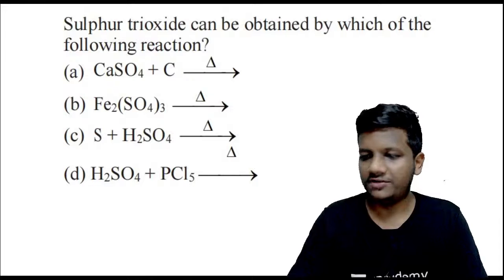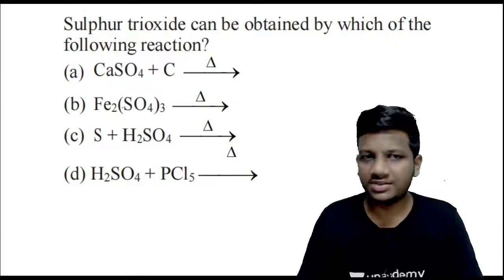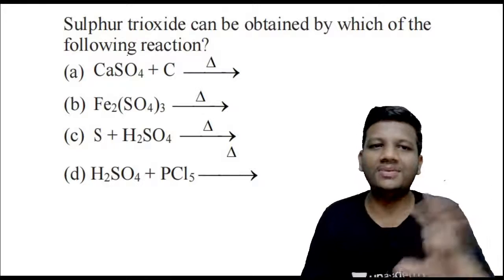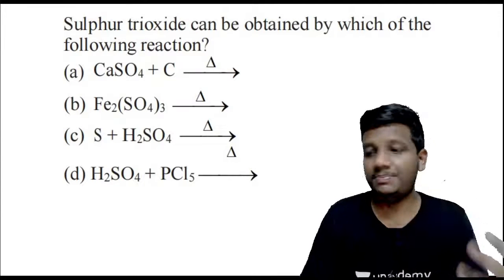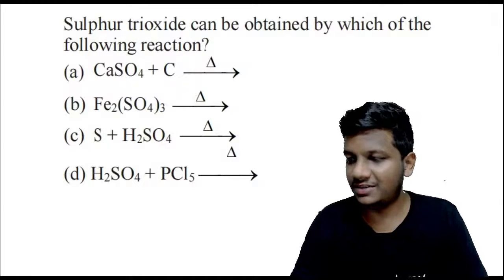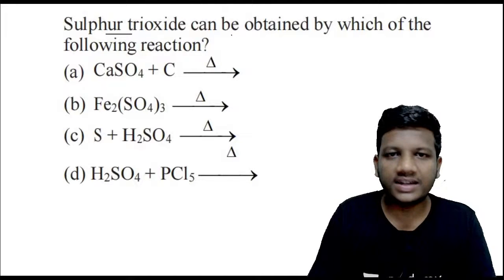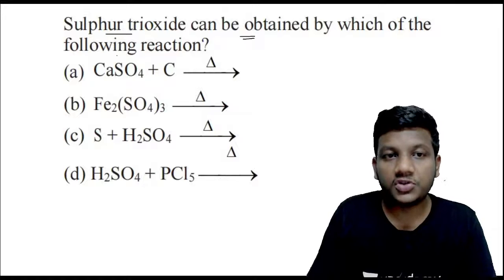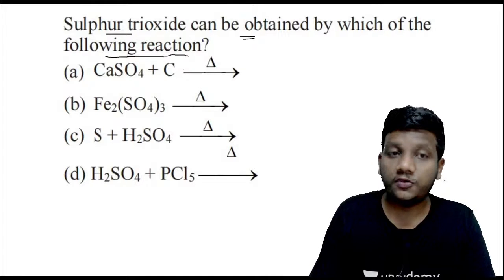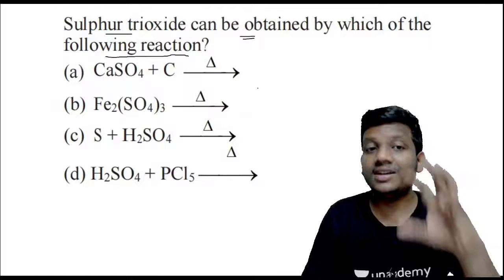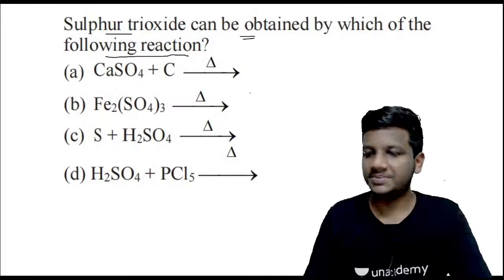Okay, fine. So what does this question tell you? Sulfur trioxide. Again, this question is almost similar to the previous question pattern, but you can answer it well. Sulfur trioxide can be obtained by which of the following reactions? You have to find out. Now we have to find out among these four reactions which will evolve sulfur trioxide.